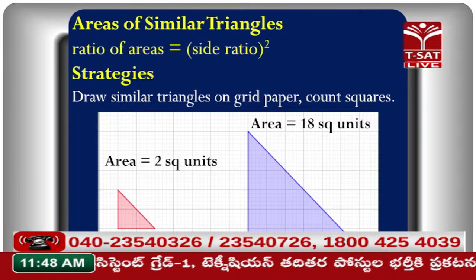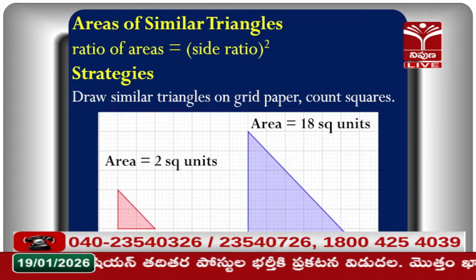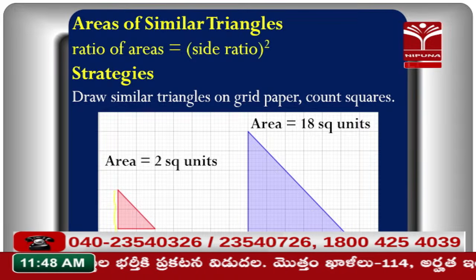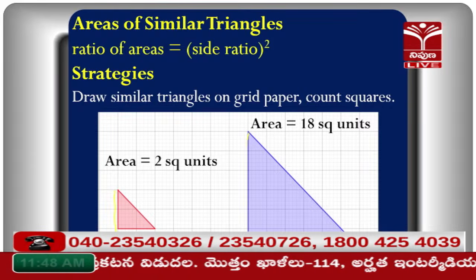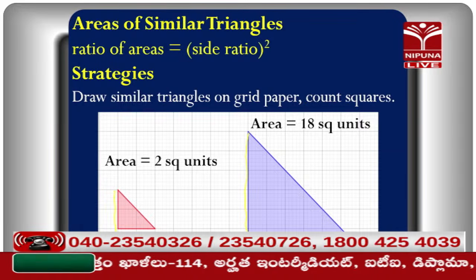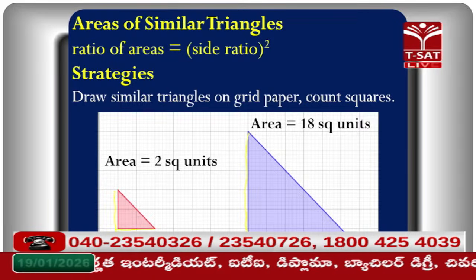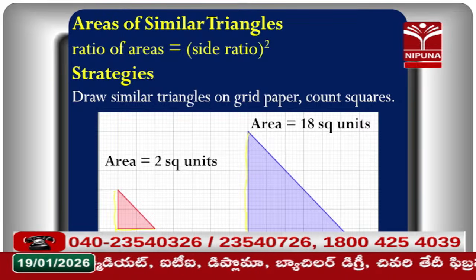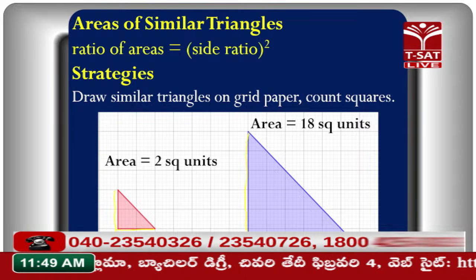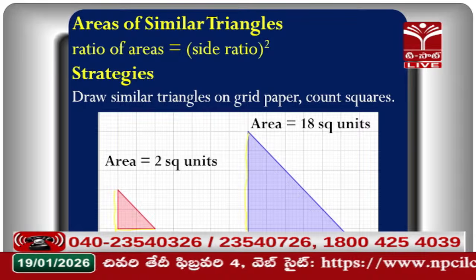Right? When we move to the second triangle, here it is 2 units, and what will the scale factor be? 1, 2, 3, 4, 5, 6. It will be 3, so 3 times. The base also, here 2, is 3 times. So the ratio of the corresponding sides will be 3, and the square of that equals the ratio of the areas of those figures.